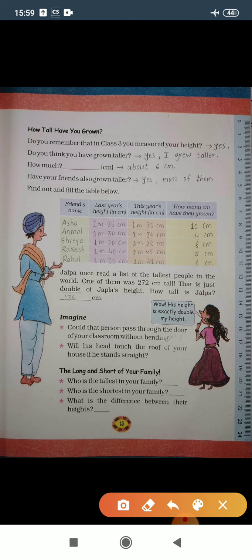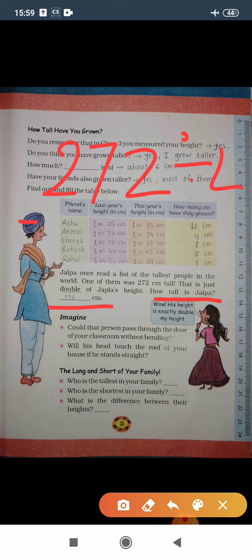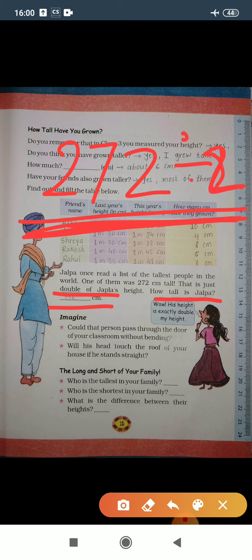So simply, how tall is Jalpa? So 272 divided by 2, because that person is double Jalpa's height. That is why we need to divide the tallest person's height by 2.